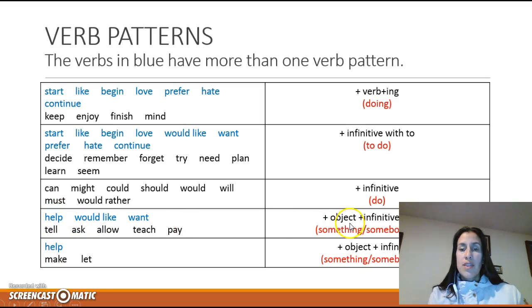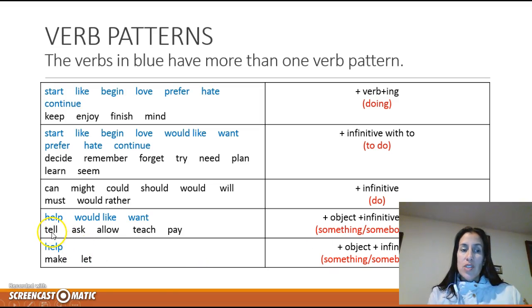But in these cases, we're going to have an object. Remember, the object is the one that receives the action. So I can say that she helps her mother, that is the object, to clean the house. Or we can say that she helps her mother clean the house.